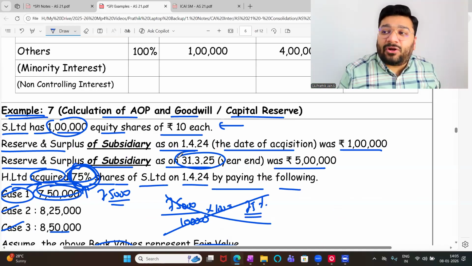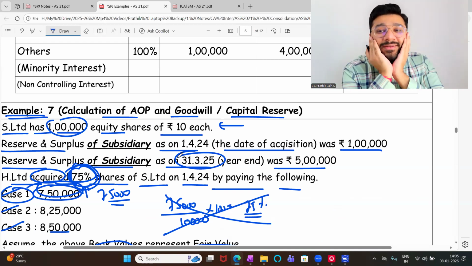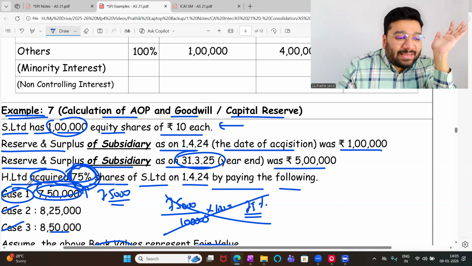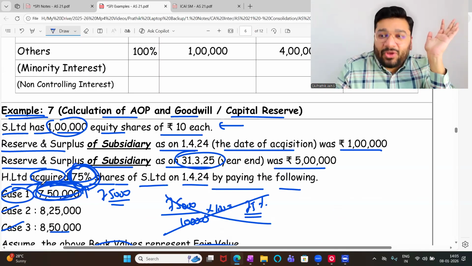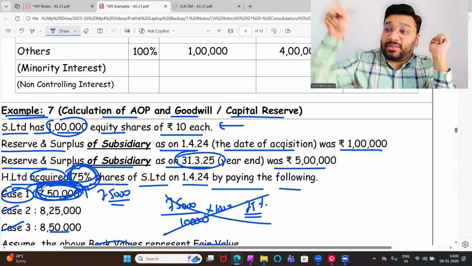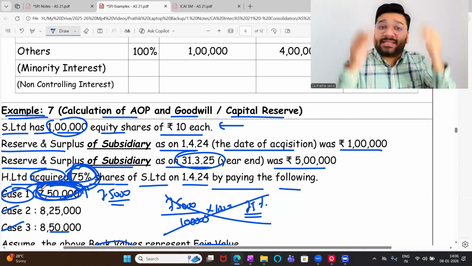AS13 will value investment at cost or NRV, whichever is lower. Is it right or wrong? They're telling lower and higher and all, no? Long term is always on cost. It will continue in cost only. So whether the 750 is on 31st March 25 or 1/4/24, it is same only. So in exam, they'll try to confuse you, telling that the 750 investment cost is on 31st March 25. On 1/4/24 also it is 750 only.